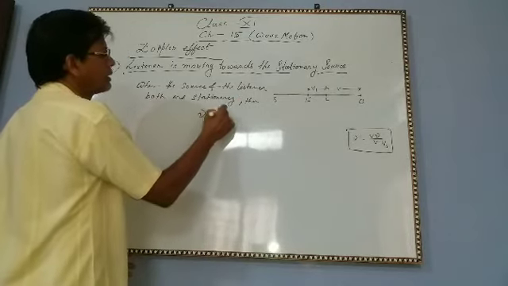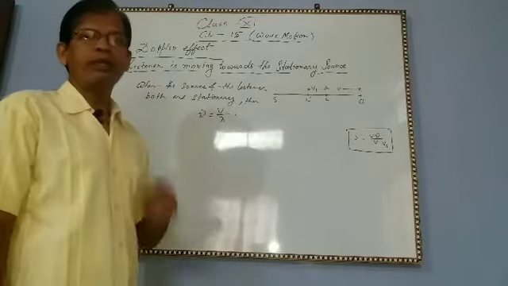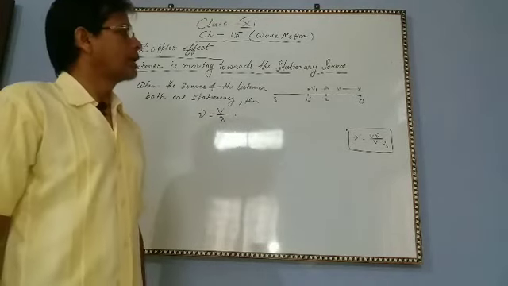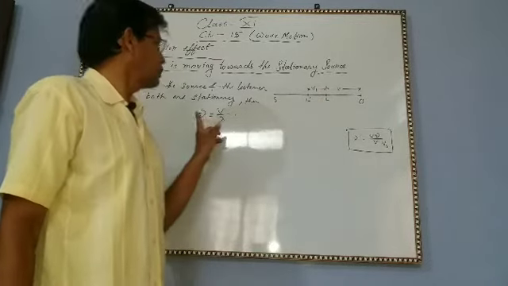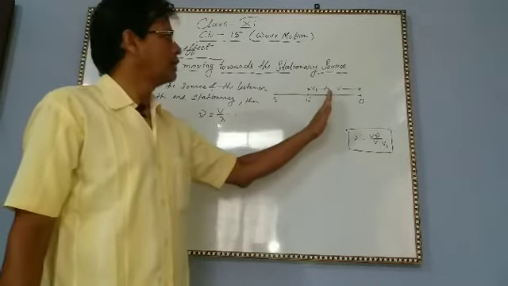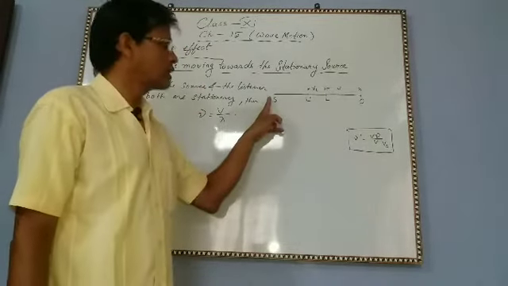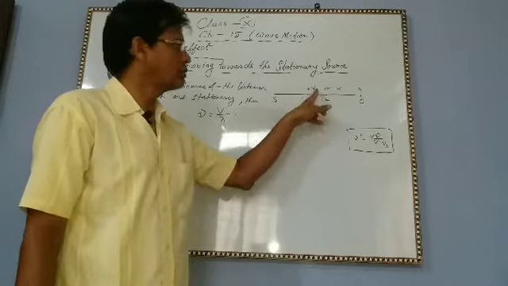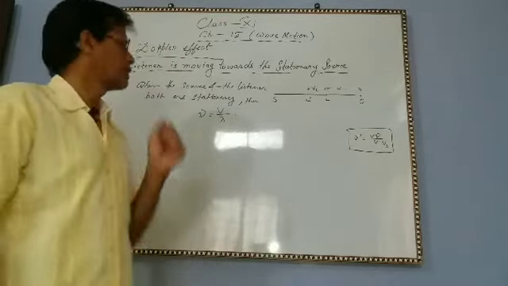Nu equal to V by lambda. Nu equal to V by lambda. But this is in 1 second. But due to the motion of the listener towards the stationary source with velocity VL, we will get some extra waves.